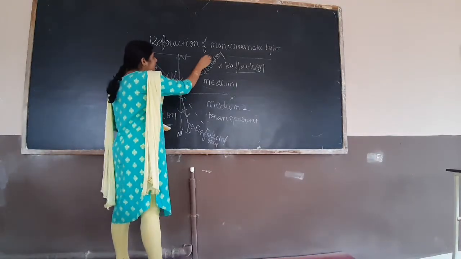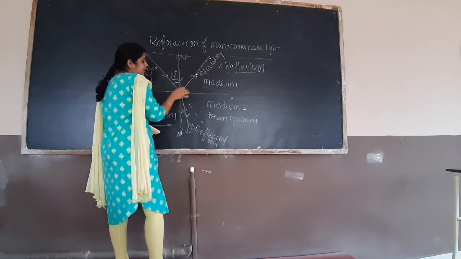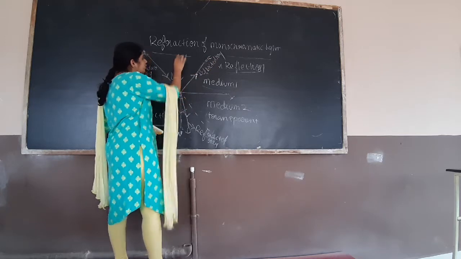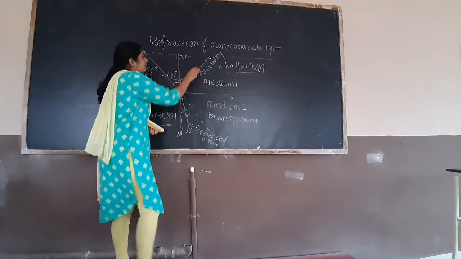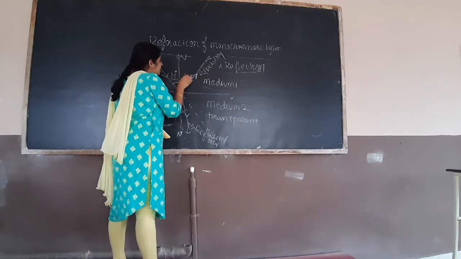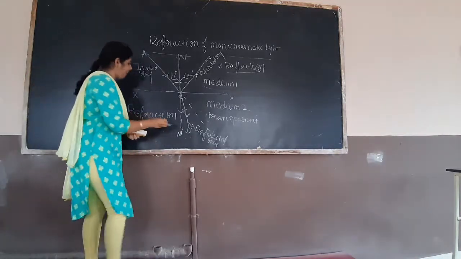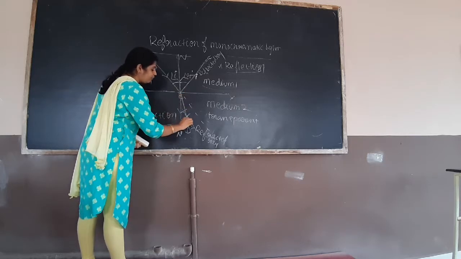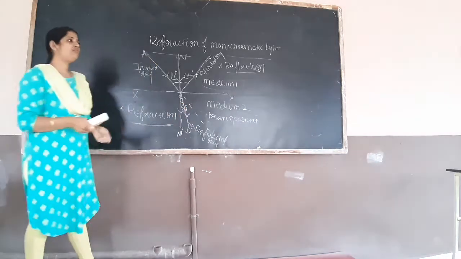The angle between the reflected ray BC and the normal is the angle of reflection, R dash. And the angle between the normal and the refracted ray is known as the angle of refraction.